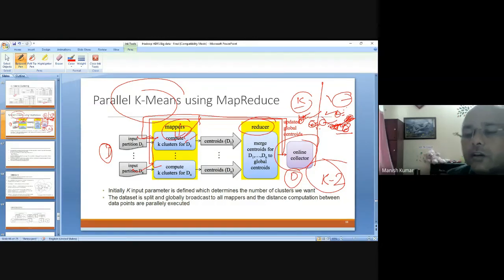This can be done as follows. In the first iteration, we start with two randomly generated means, and we take the same random means for all the data nodes. For the next iteration we merge the centroids to get the global centroids, and that will be passed to all the data nodes.